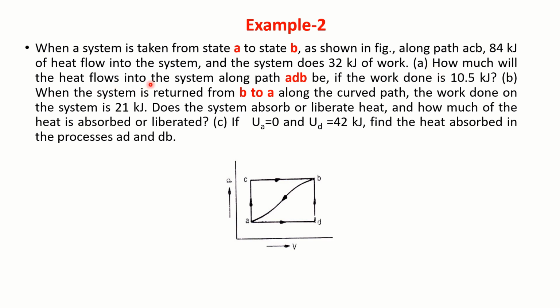How much heat flows into the system along the path ADB if the work done is 10.5 kilojoule? That is the first part of the problem. We will revisit the second part after solving this first part.